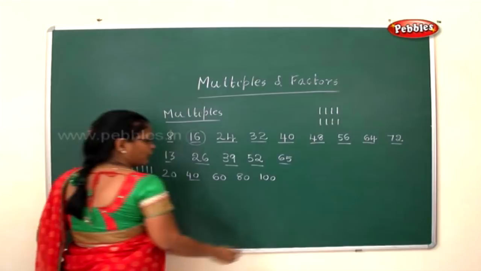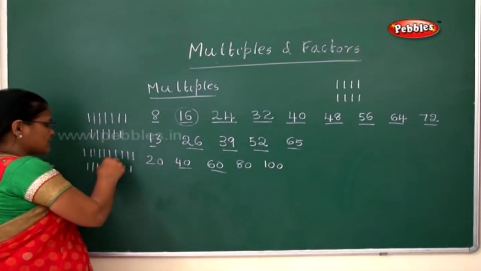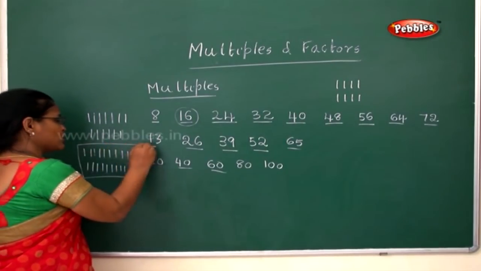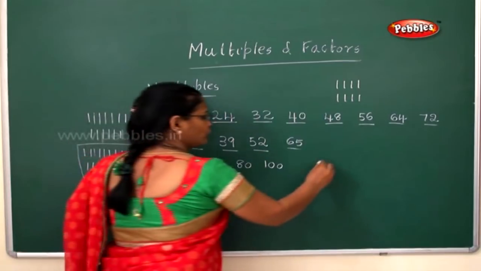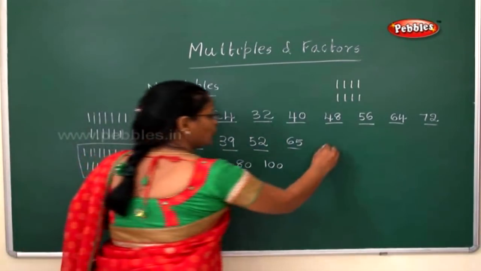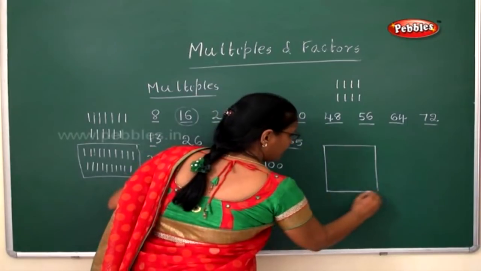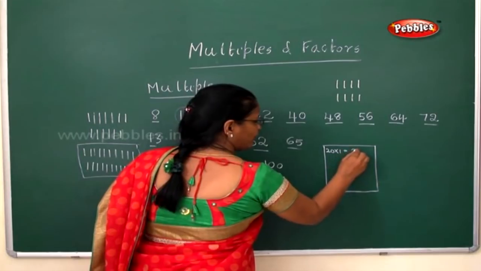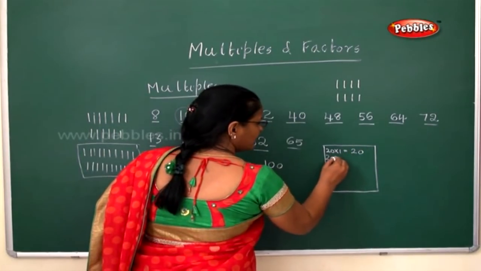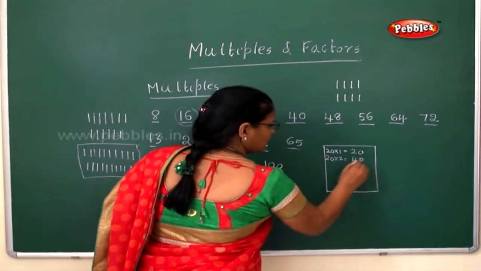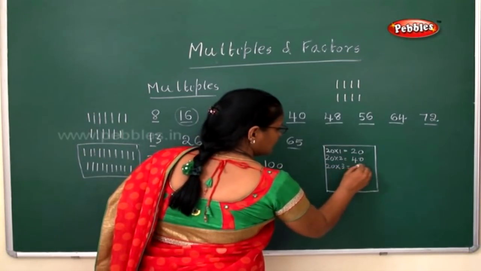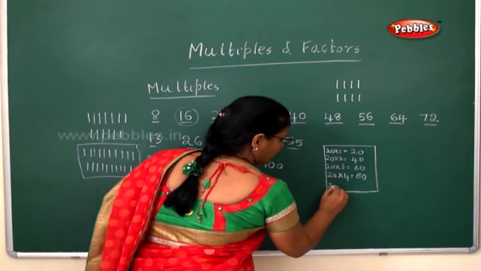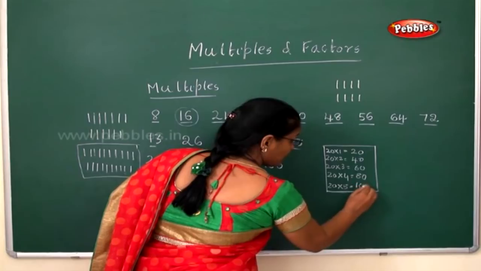See, this way also you can do. My dear children, doing it this way is actually easier and simpler. But this is not the way to do it, because now you have come to 5th standard. Immediately when you get a number like this, you have to start writing the multiples in the rough column. Suppose the number is 20, you have to start writing the multiples of 20. 1 twenty is 20. 2 twenties are 40. 3 twenties are 60. 4 twenties are 80. 5 twenties are 100. So this is how you have to do it.